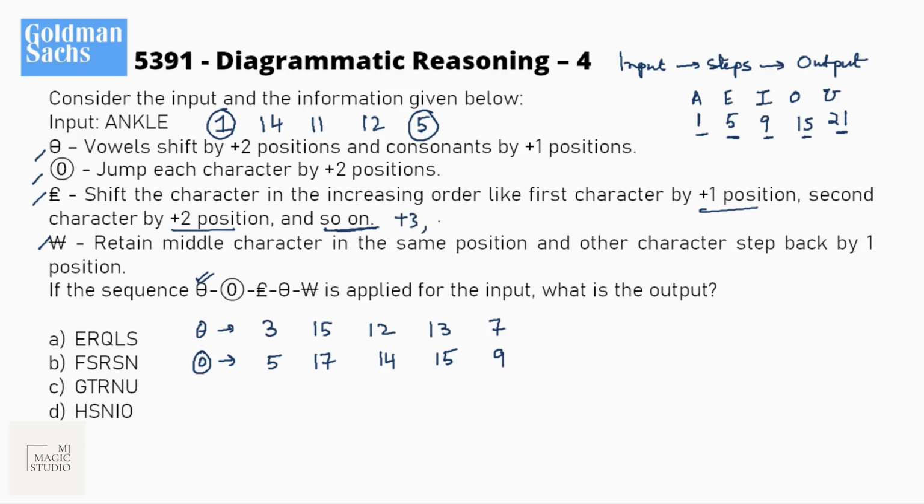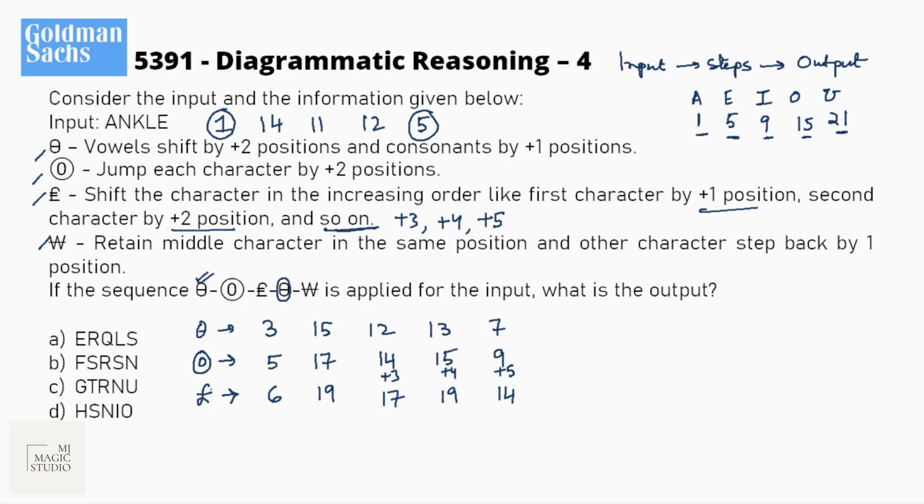That means third character by 3 positions, fourth character by 4 positions, and fifth character by 5 positions. So first one will be increased by 1, second will be increased by 2, third will be increased by 3, that will become 17, fourth will be increased by 4, will become 19, and fifth will be increased by 5, that will become 14.